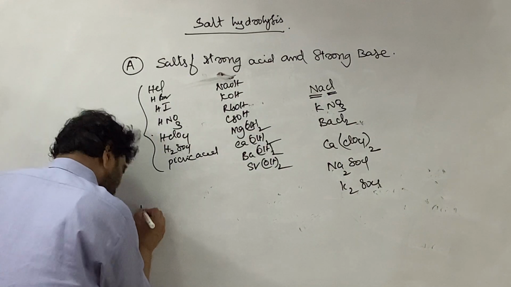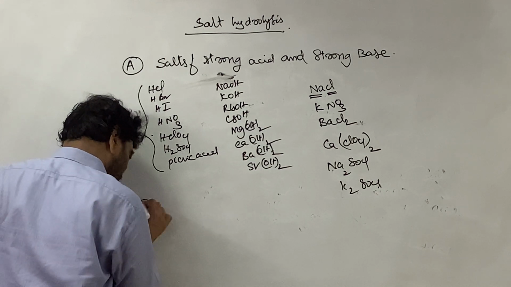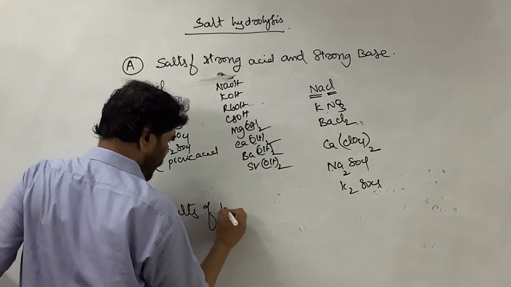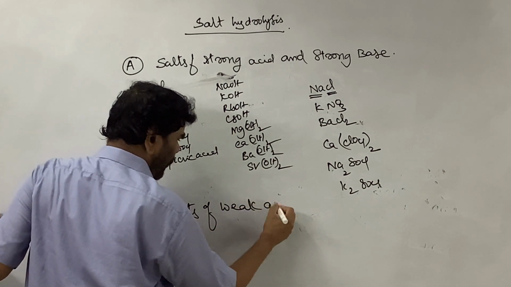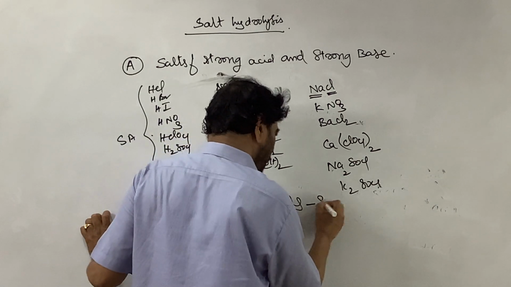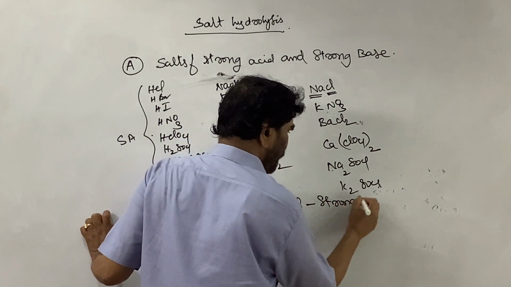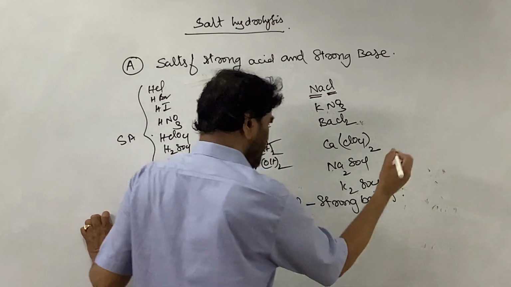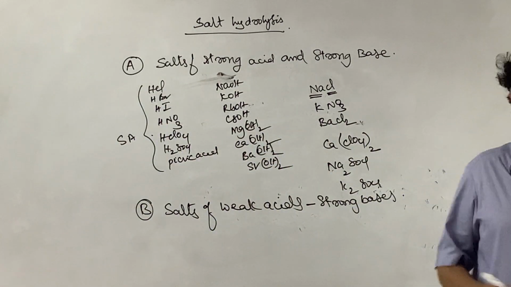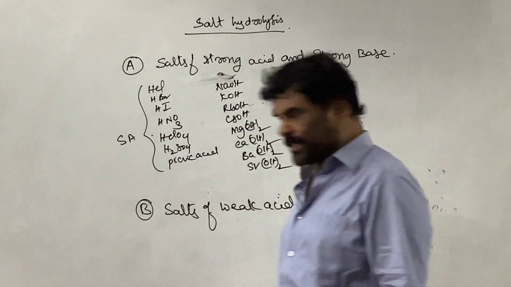And the B category is the salts of weak acids and strong bases. Second category: the acid involved is weak, the base involved is strong.